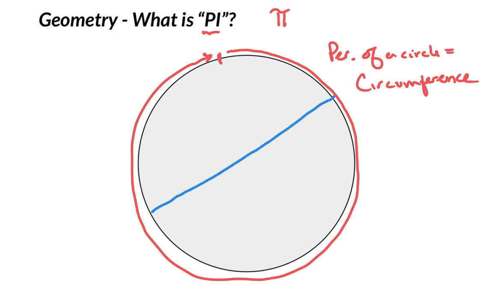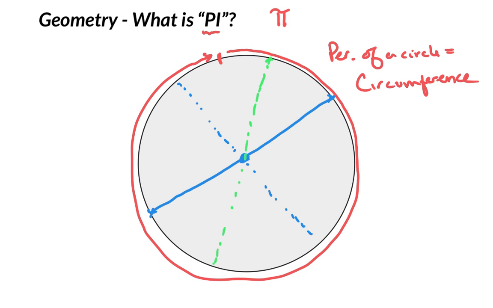My diameter, if you can forgive my drawing here, is something that cuts through the center of our circle and hits the two edges. So there are lots of diameters you can do. Of course, these are all diameters. Anything that would cut through the center of the circle and hit the two edges, or hit the outside, would be considered a diameter. So what mathematicians were trying to figure out is, was there a relationship between the diameter of a circle and its circumference?